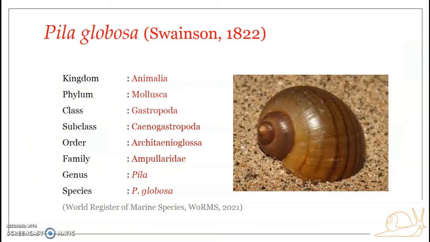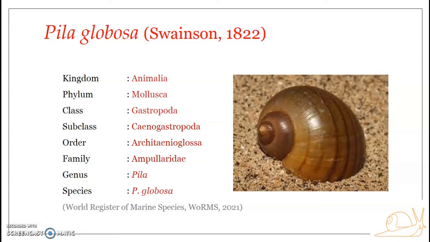In this presentation, we will be looking into the taxonomic or systematic position of Pila globosa. The first publication was made in 1822 by Swainson, and it is placed under kingdom Animalia, phylum Mollusca, class Gastropoda, subclass Cenogastropoda, order Architaenioglossa, family Ampullariidae, genus Pila, and species Pila globosa. This classification follows the World Register of Marine Species, WoRMS 2021.